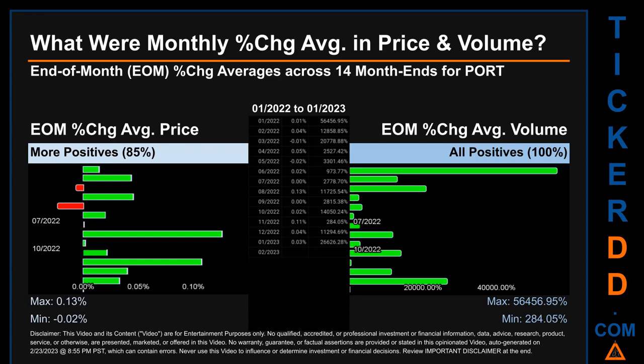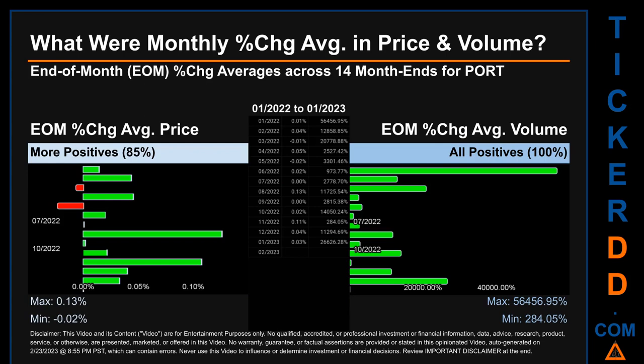What were end-of-month percentage change averages in price and volume for PORT? The monthly average of percentage change in price and in volume were calculated for each of the 14 month ends. That calculation took daily percentage changes and averaged them for each given month. If a month end came out negative, then it means that the month summarily saw a negative change.